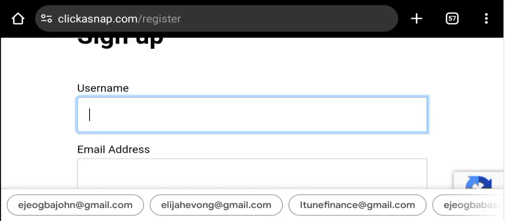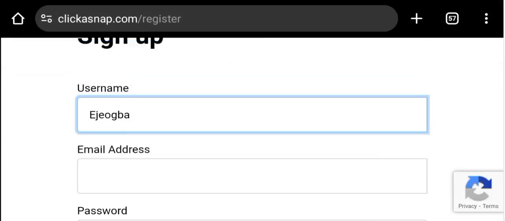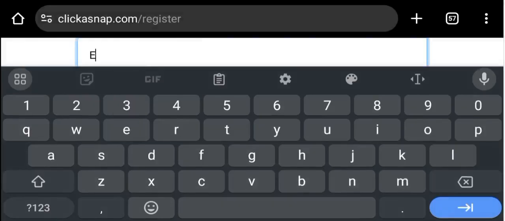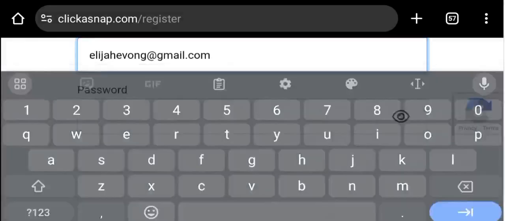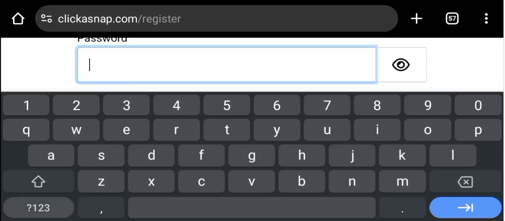Let it open. So my username is EJEOGBA. For the email address, we're going to use Elijah. So this is my password.